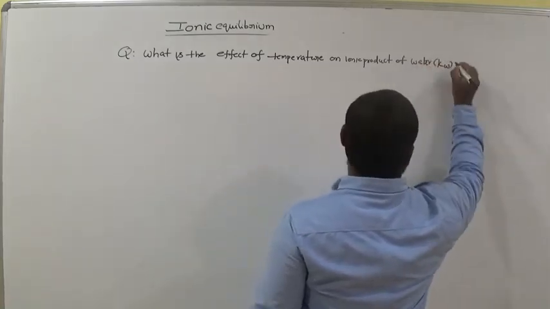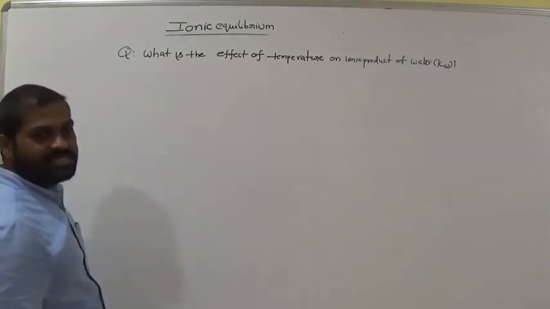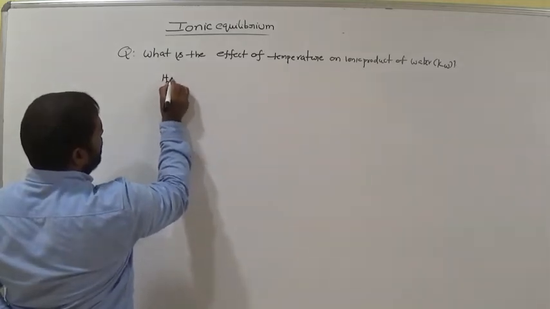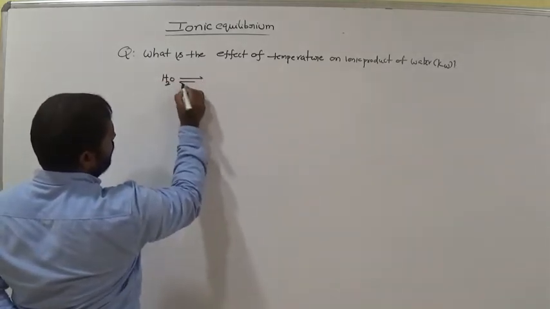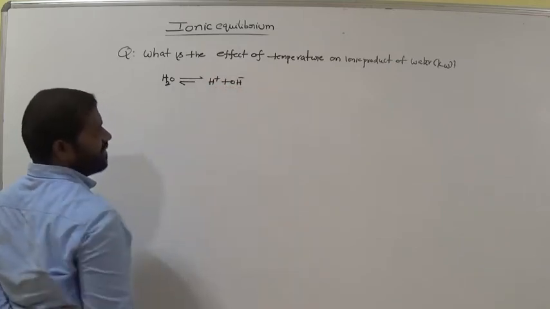Am I right? Kw. So the ionic product of water, when we observe this by the self-ionization of water, am I right? H plus, OH minus, am I right?